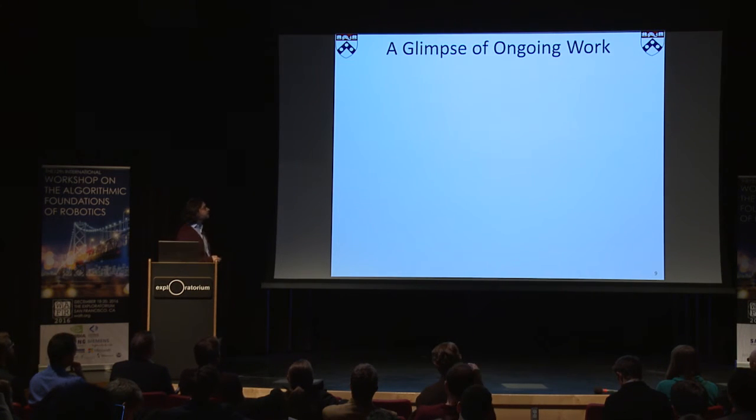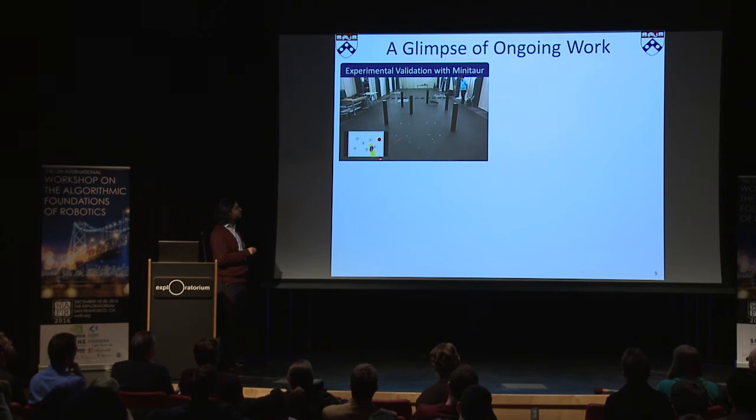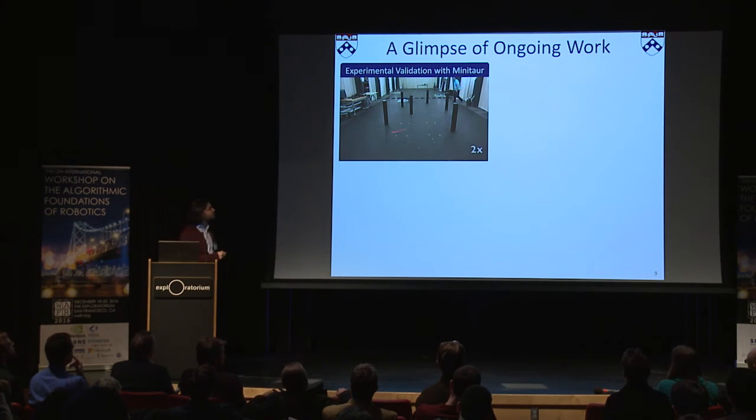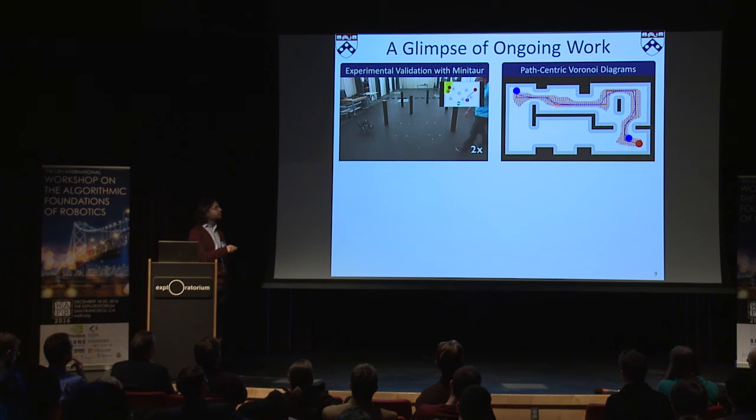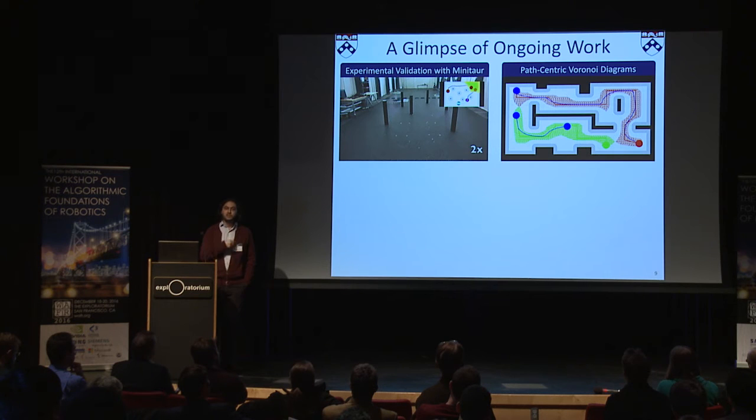And here is a glimpse of the ongoing work. We verified that this algorithm can be implemented using one of our miniature robots, and it was very fascinating to see that on the first trial we got a successful result, because it is a vector field construction, so it is robust to modeling uncertainties. The other idea is that we can even extend these ideas. Instead of robot-centric applications of the Voronoi diagrams, we can have path-centric applications, so that it will be a vector field smoothing of a given navigation path. I believe that it will also be an interesting topic to discover.